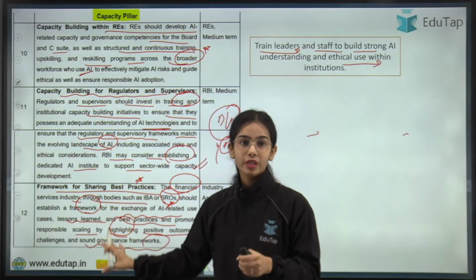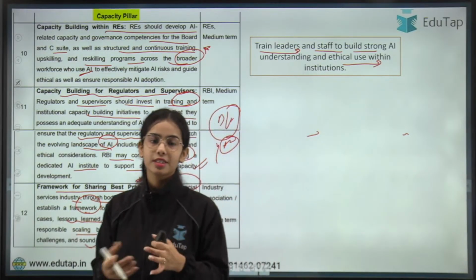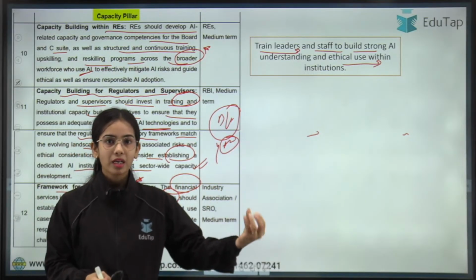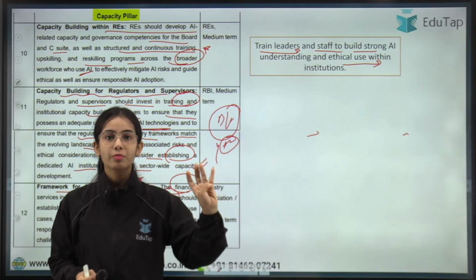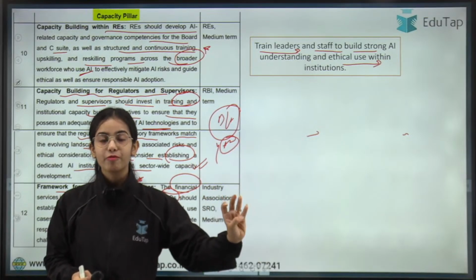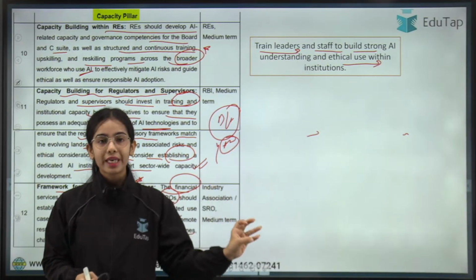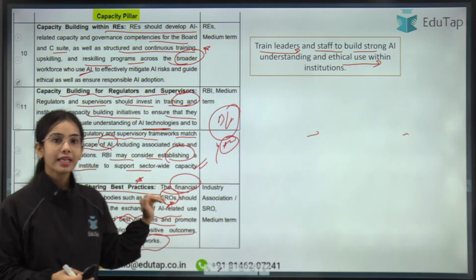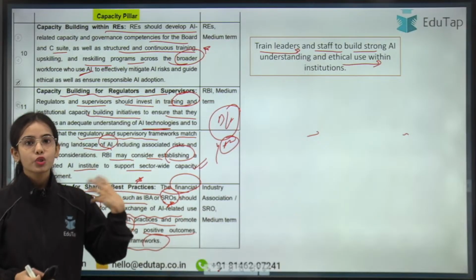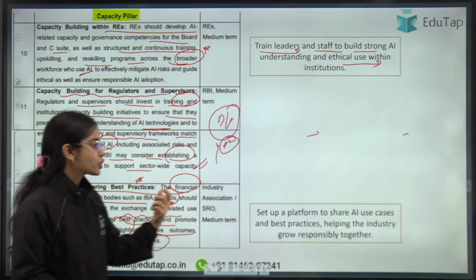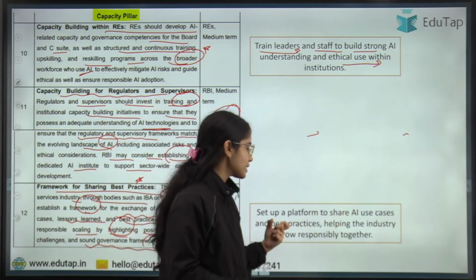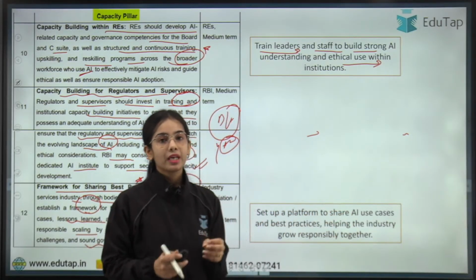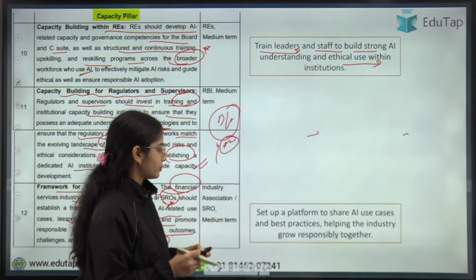So basically, there should be sharing of best practices because AI is just developing. If it is being used by a bank, the bank should share information about the mistakes that have happened, the challenges that have been faced, the good usage of the AI, as well as how we can mitigate the risk. Okay, and through the IBA and SROs, they should develop such frameworks so that best practices can be shared. So set up a platform to share the AI use cases and best practices, helping the industry grow responsibly together.